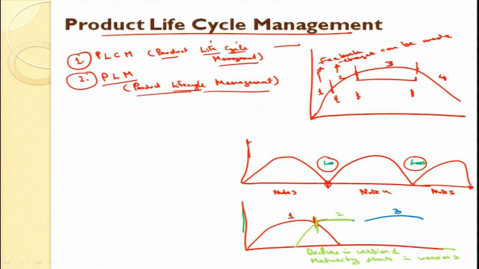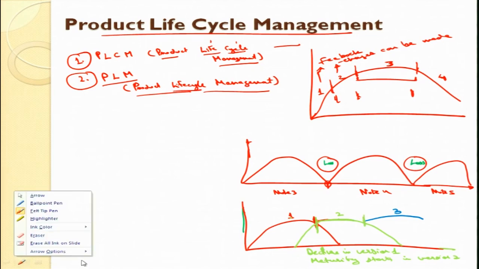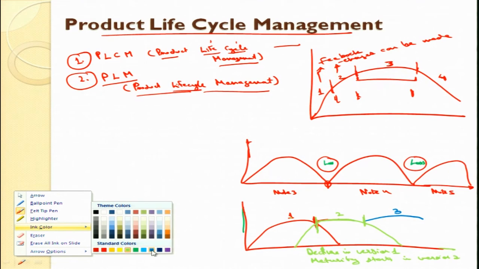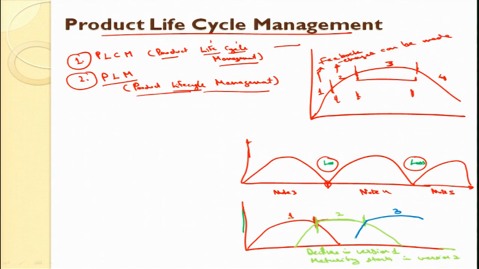So, this is version 1 and version 2. It goes like this. When we have decline in version 2, then version 3 is mature. So, it is an ongoing process like this. This is how they manage the various stages in product life cycle management.